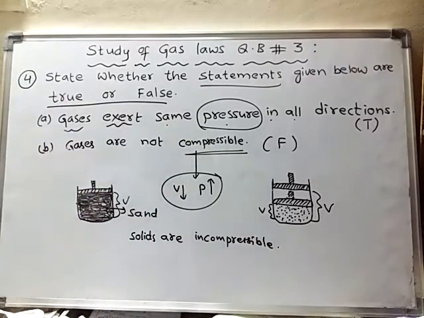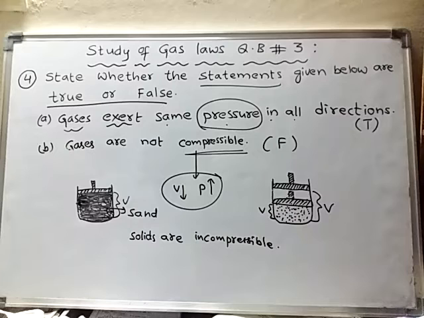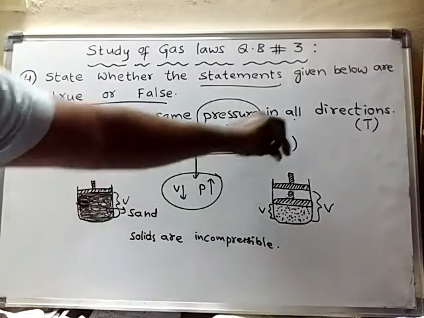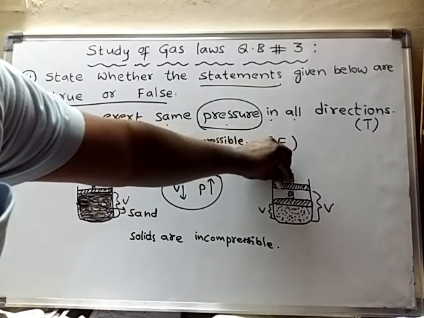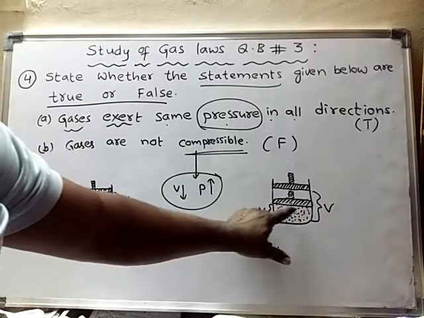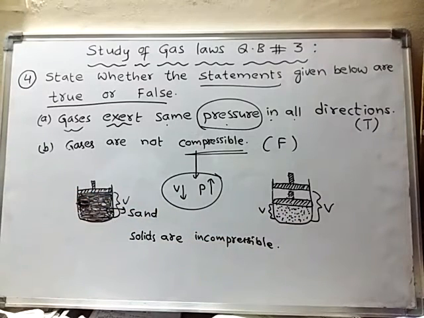So what is the reason for the compressibility of gases? Because of the presence of gaps. Larger intermolecular spaces are present in the gaseous molecules. That is the reason why we can decrease the volume of the gas by increasing the pressure. If you increase the pressure on the gas molecules, the gas molecules will come closer and closer because there are so many gaps between the gas molecules present in the bottom portion.